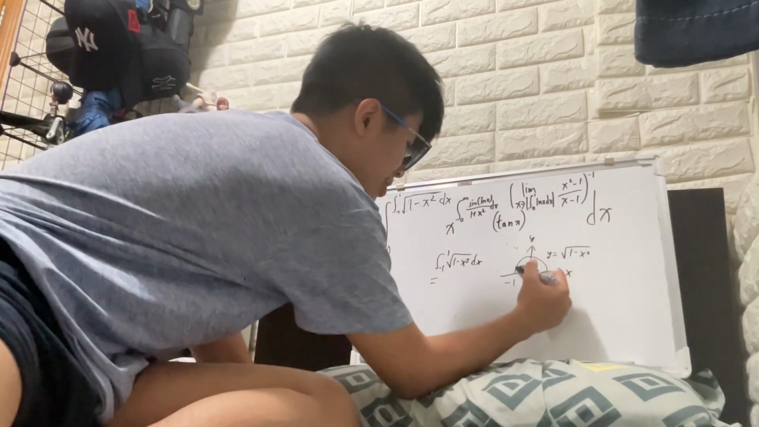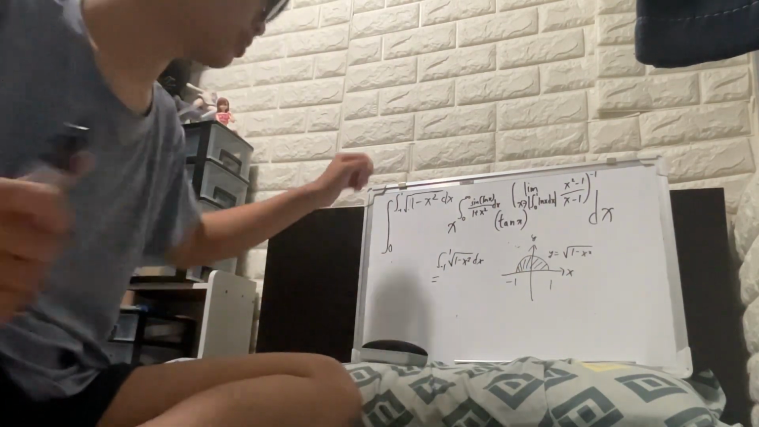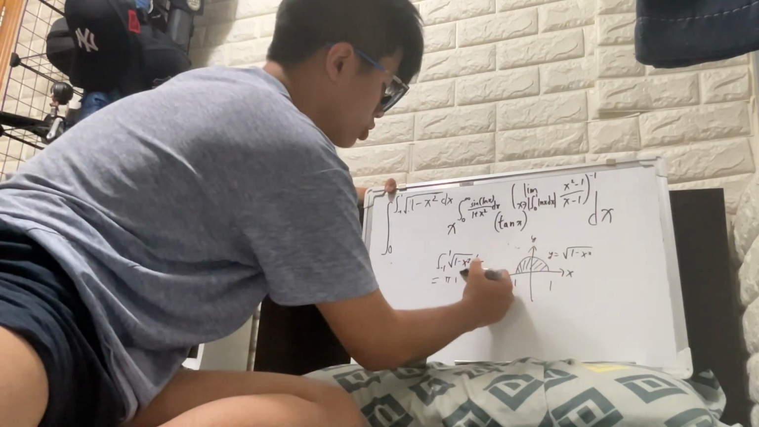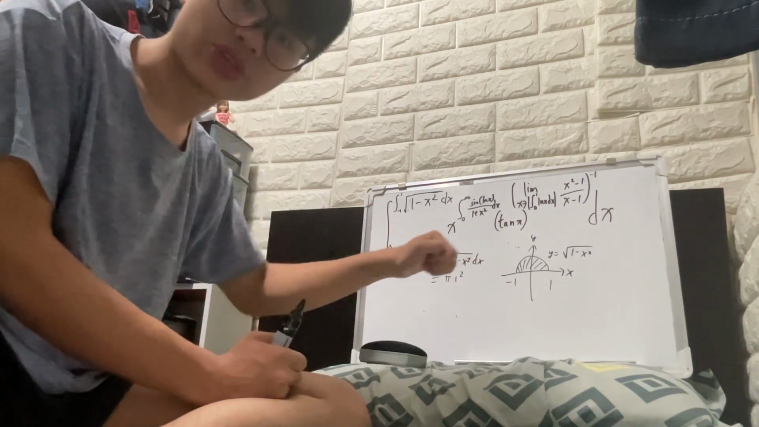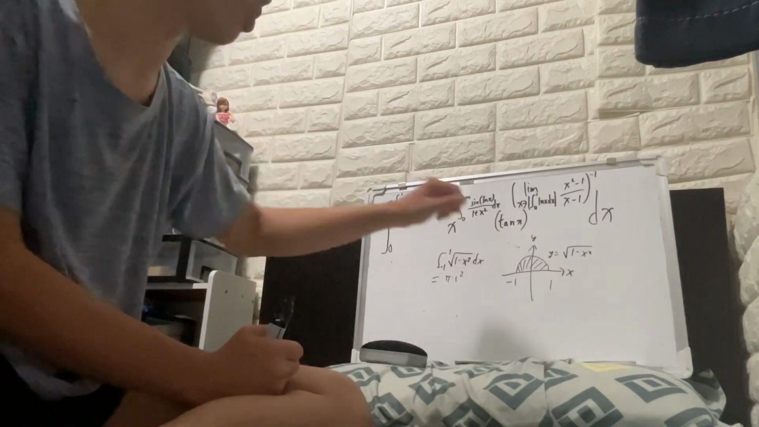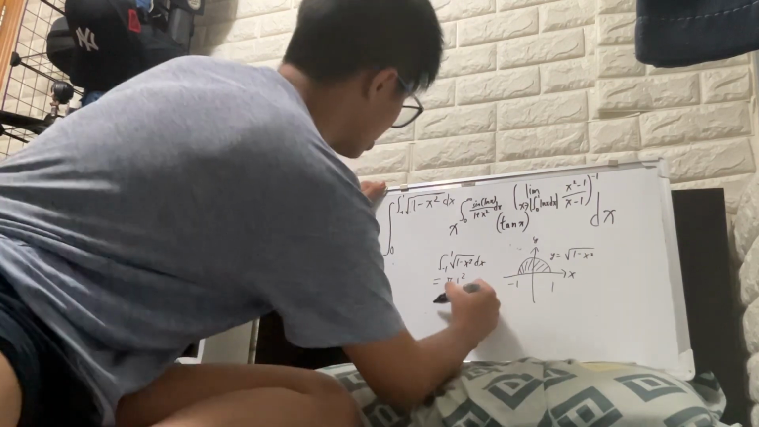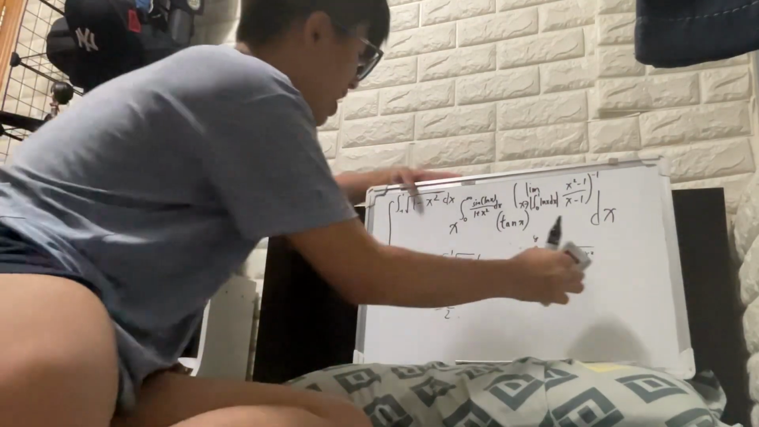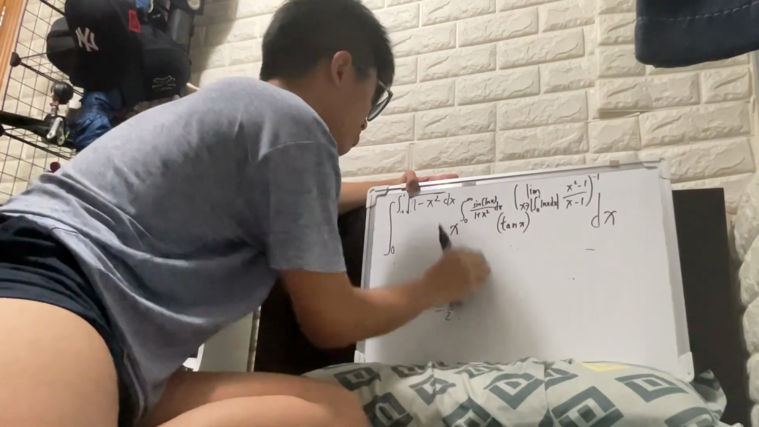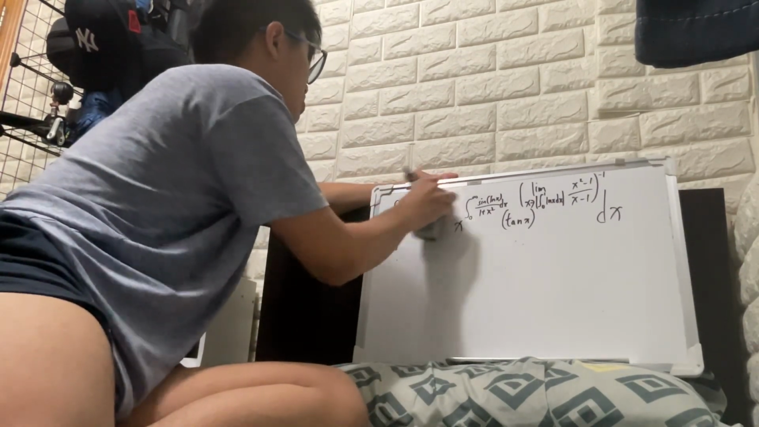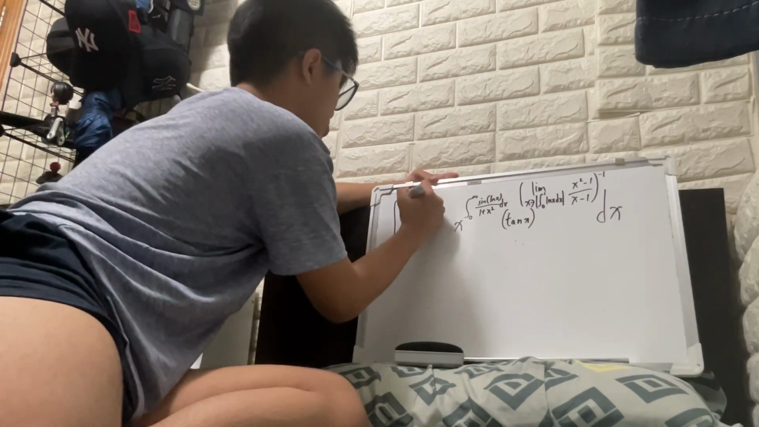So for the area of this semicircle, the area of a circle is pi r squared, right? So you get pi times our radius of the semicircle, which is 1 squared. However, this is a semicircle, so you're going to divide by 2. So you get pi over 2. So overall, our upper limit is just equal to pi over 2.